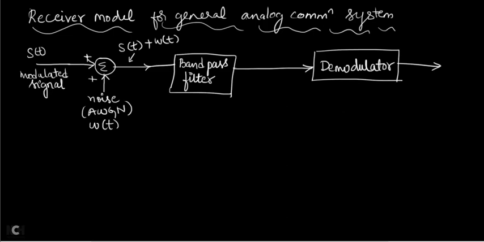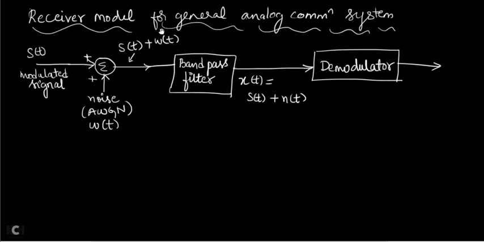Now what is the output of the demodulator? At the output of the band pass filter, let me call it x(t). This x(t) will be equal to s(t) plus n(t). What is s(t)? s(t) is whatever modulated signal you have transmitted. The same thing will be there because the modulated signal is also a band pass signal, and if you send the modulated signal s(t) through a band pass filter, it will be s(t) only. Because s(t) is also a band pass signal, if you are sending a band pass signal to a band pass filter, then you will get the same thing, s(t) only, at the output of the band pass filter.